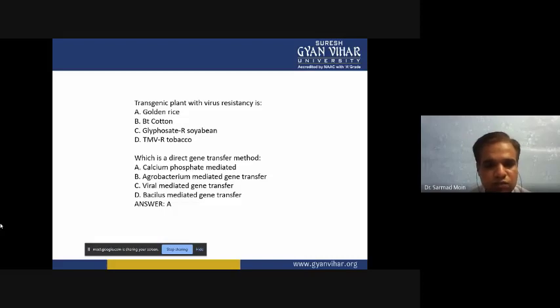The next question: which is the direct gene transfer method? We give four options: A is calcium phosphate mediated gene transfer, B is agrobacterium mediated gene transfer, C is viral mediated gene transfer, and D is bacillus mediated gene transfer. For an idea, I gave the answer here, and the answer is calcium phosphate mediated gene transfer, which is a part of direct gene transfer. The B, C and D options are all indirect methods of gene transfer.